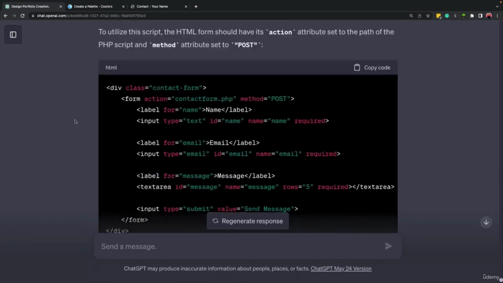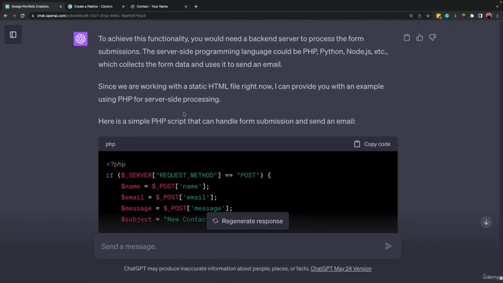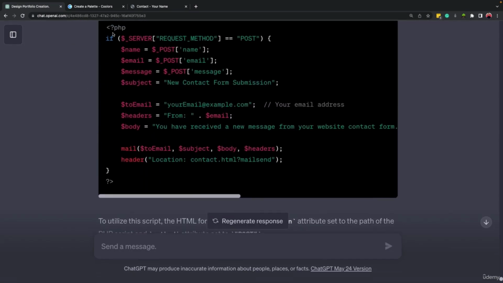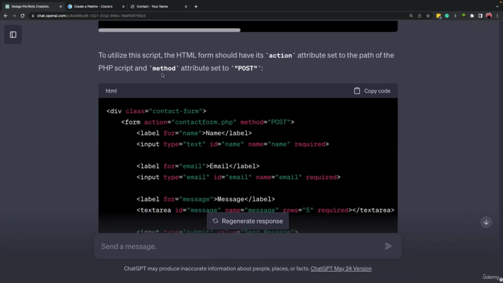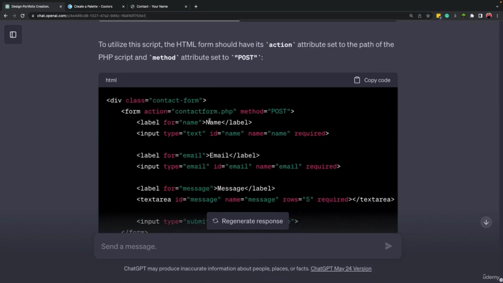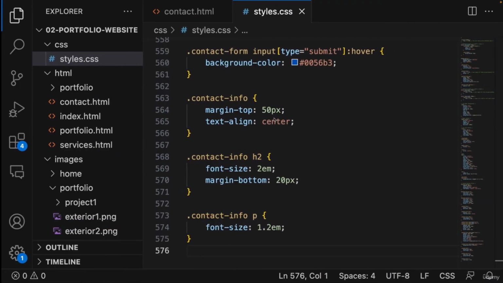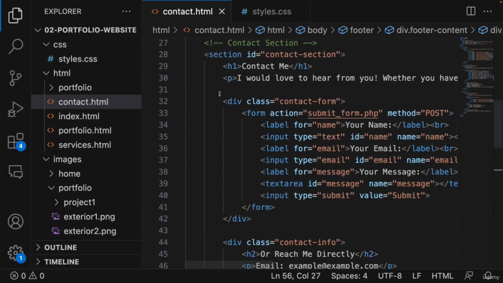All right, the answer is complete. So here, if we read the answer of ChatGPT, it mentioned that we require a server to do this. It wrote a PHP code for us, and it also made some changes in the form, in the HTML code that we had earlier inside this form.